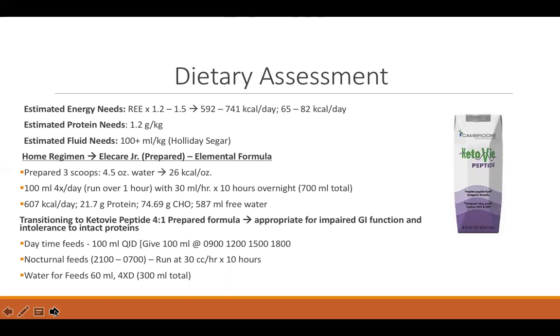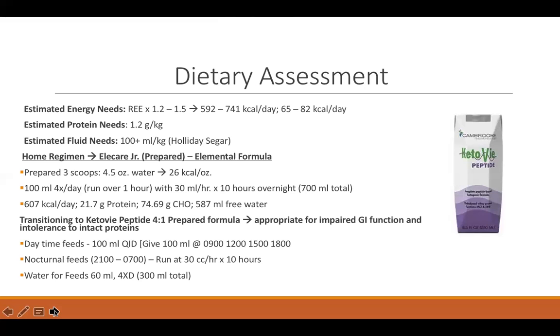Prior to admission, the patient's formula was prepared using Elecare Jr. at 26 kilocalories per ounce. The patient would receive a total of 700 milliliters per day. During the day, he would get 4 feeds of 100 mLs of Elecare Jr. that ran over 1 hour. And overnight, he would get continuous feeds for 10 hours at 30 mLs per hour. With that, he would roughly be receiving 607 calories, about 22 grams of protein, and about 75 grams of carbohydrates.